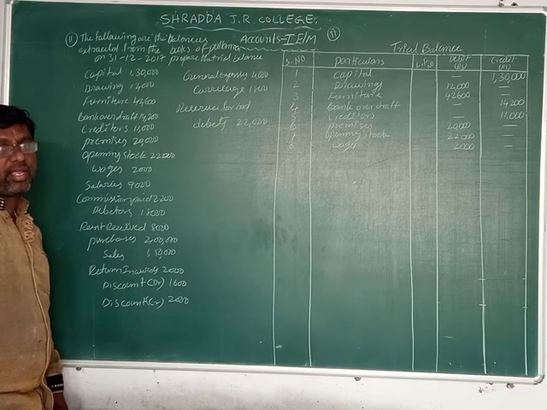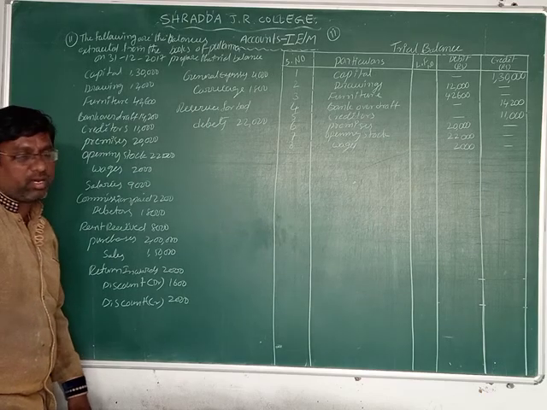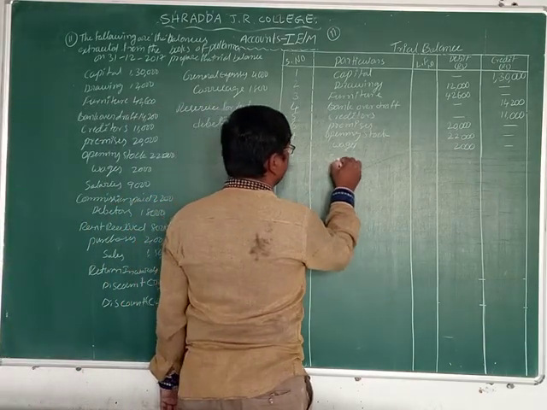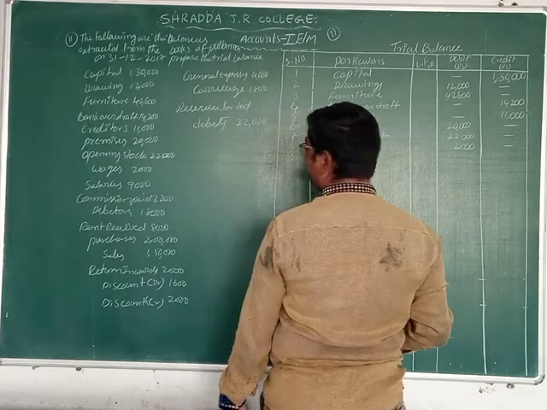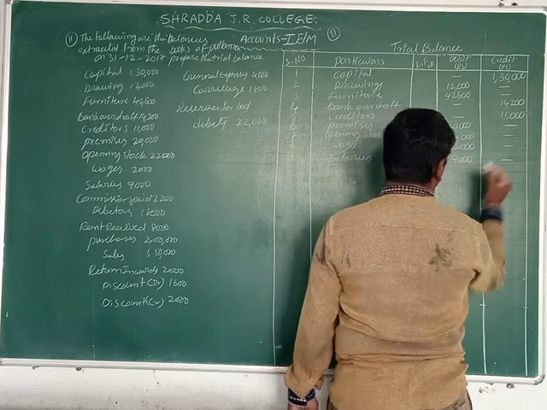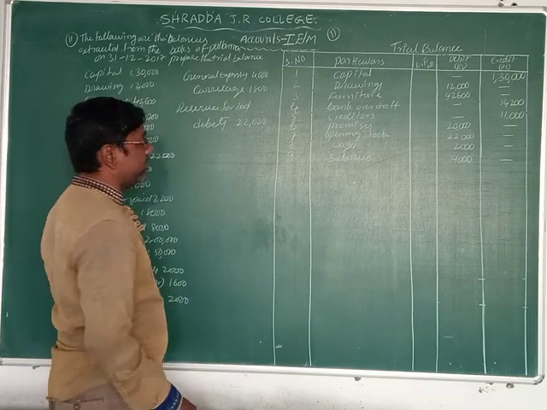9,000 rupees. We can record into which side? It is in a debit column. We can record now. Write down ninth one, salaries. We can record into debit side. That amount is 9,000 rupees, friends.